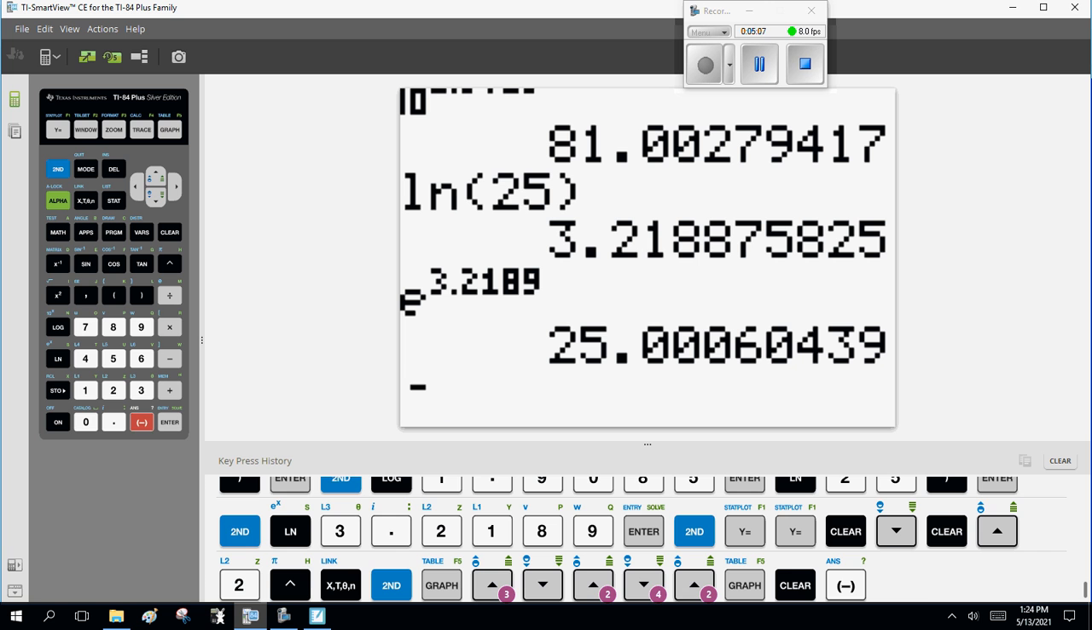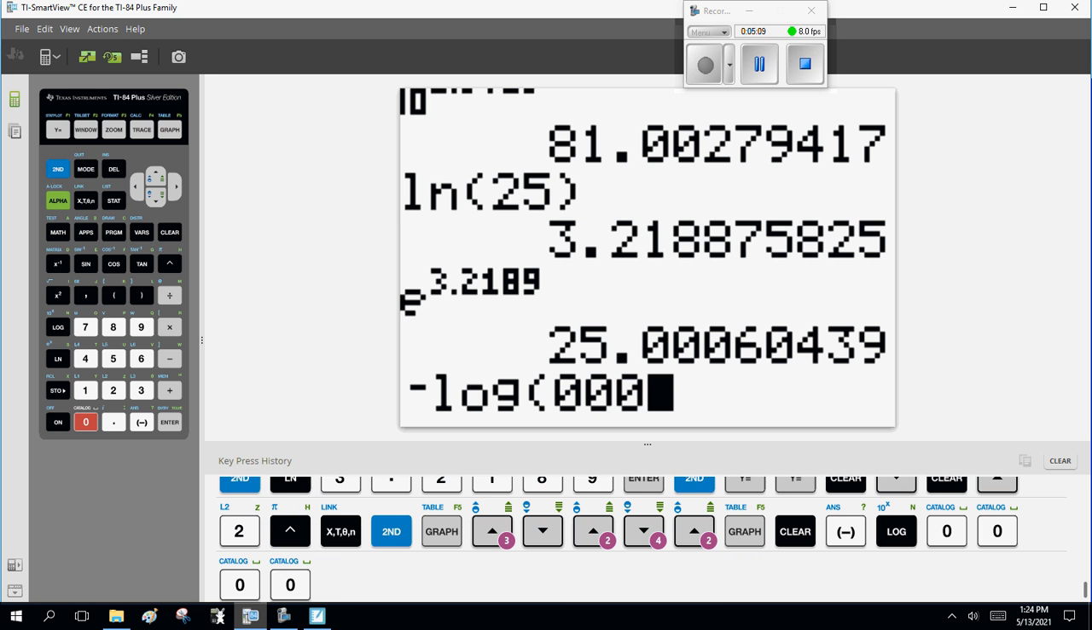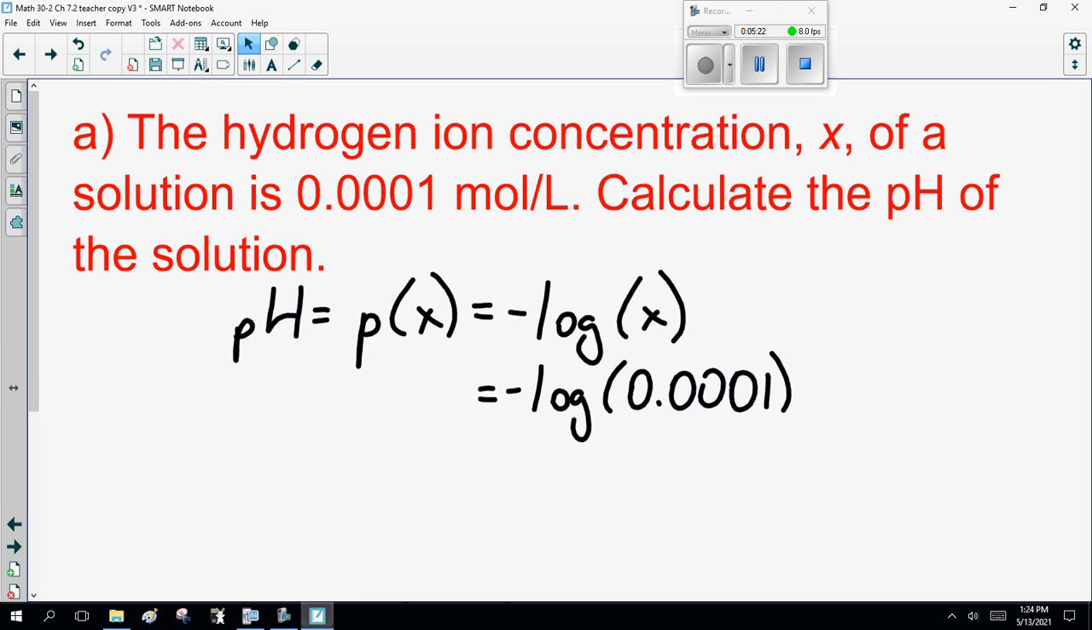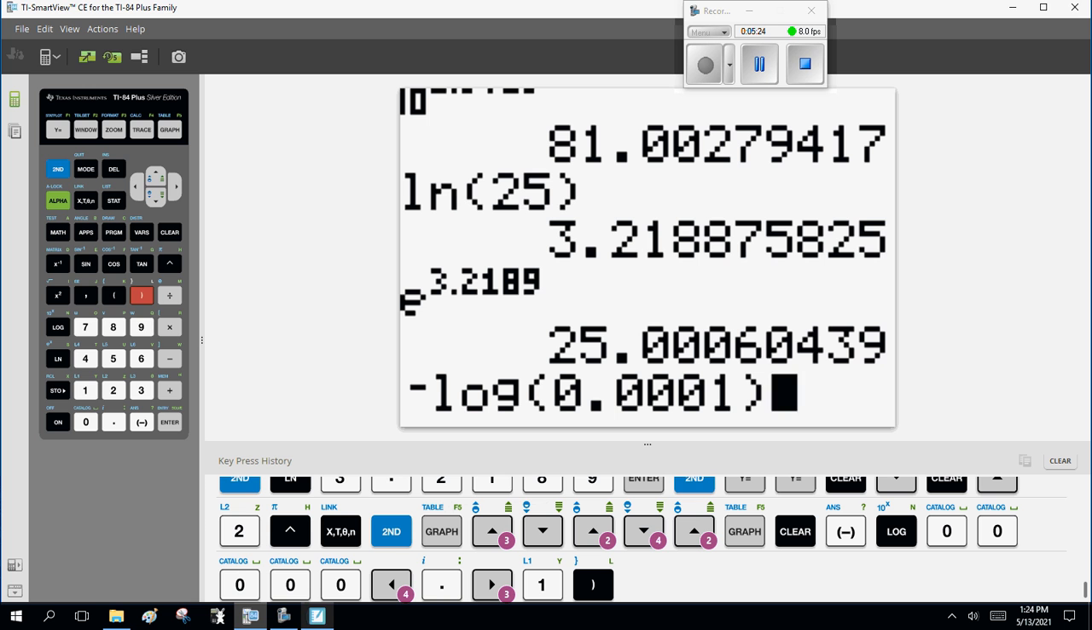Negative log 0.001. Too many zeros, sorry. There must be a decimal point in there, I missed it. So point 0, 0, 1. Is it 3 zeros? Yes, it is. Now notice I used the negative sign, not minus. Be careful with that. And enter.